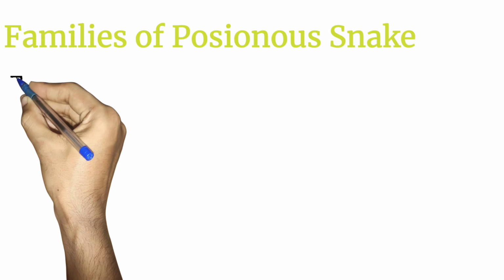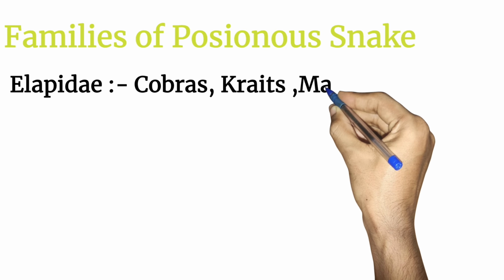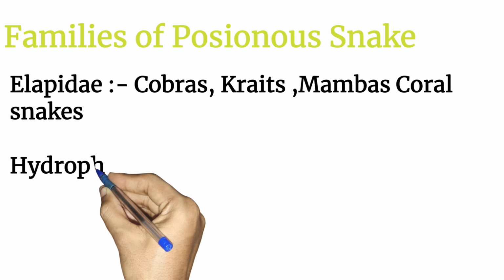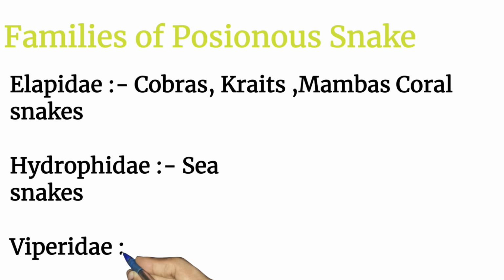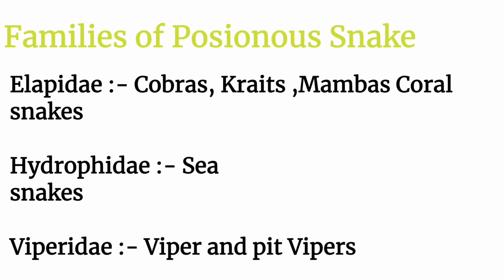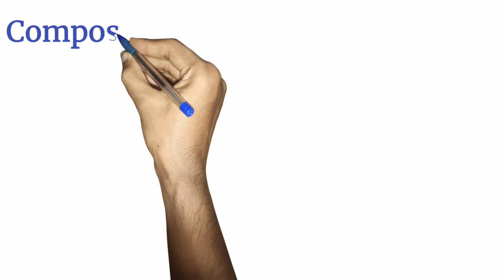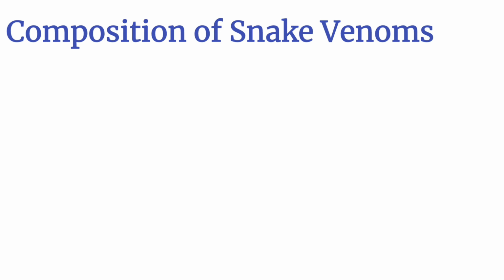Families of poisonous snakes. Elapidae consists of cobras, kraits, mambas, and coral snakes. Hydrophidae consists of snakes of the seas. Viperidae consists of vipers and pit vipers. Composition of snake venoms.